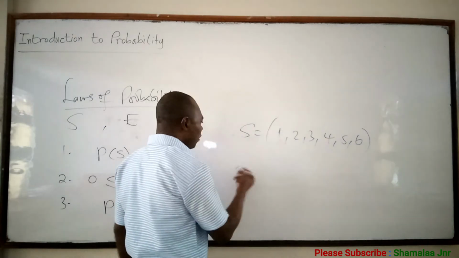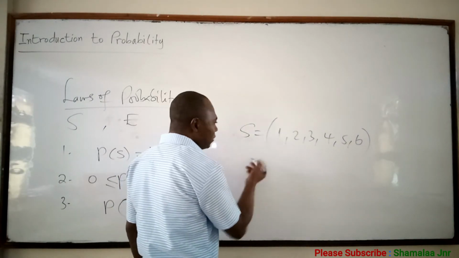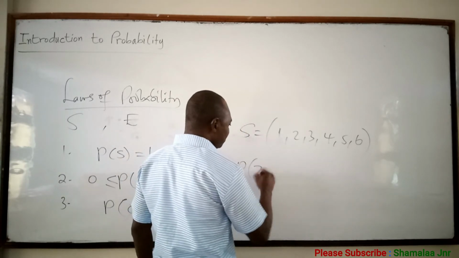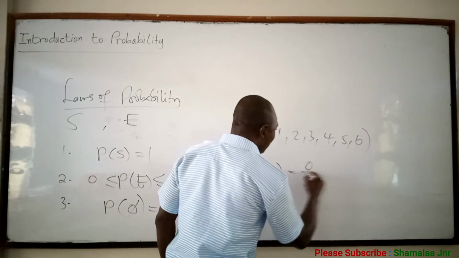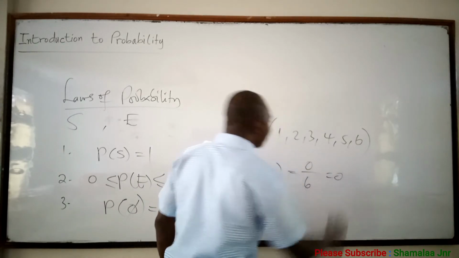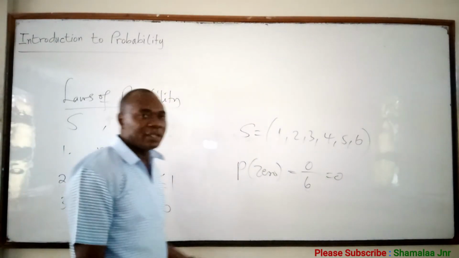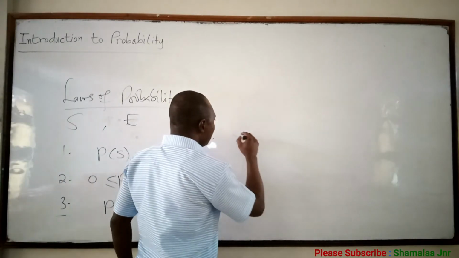So the probability of getting 0 when a die is tossed, we don't have 0 here, so it will be equal to 0 over 6, and that will be 0. Because you don't have 0 when a die is tossed, you can't get a 0.